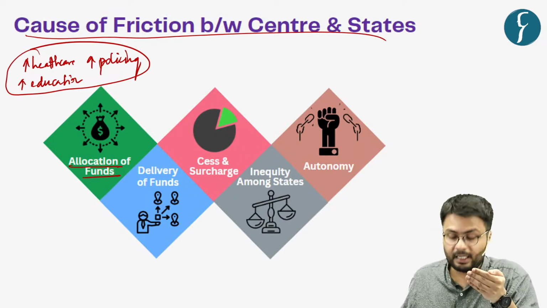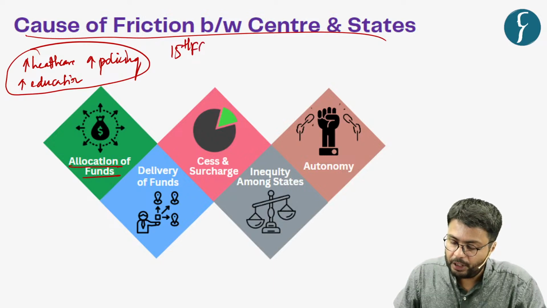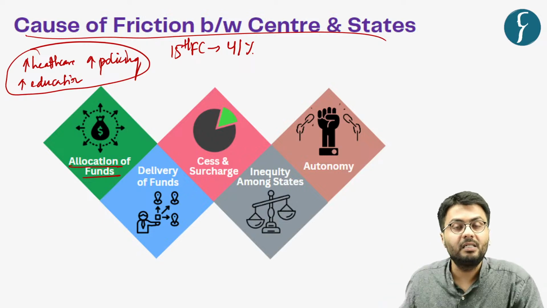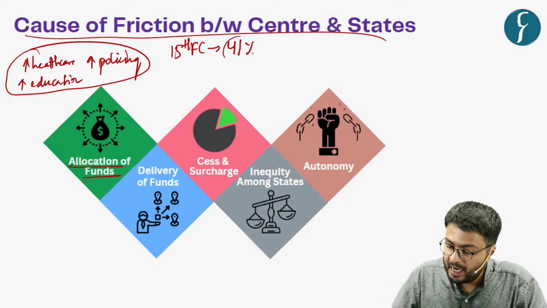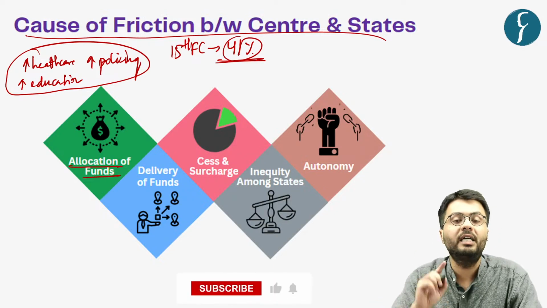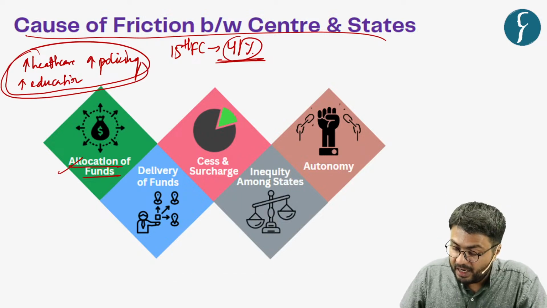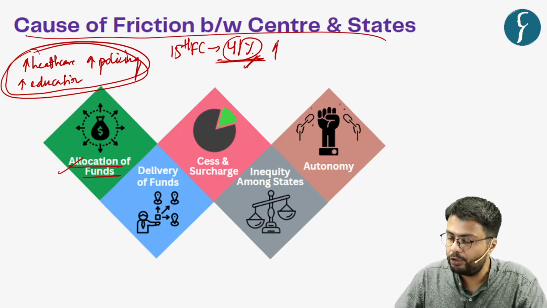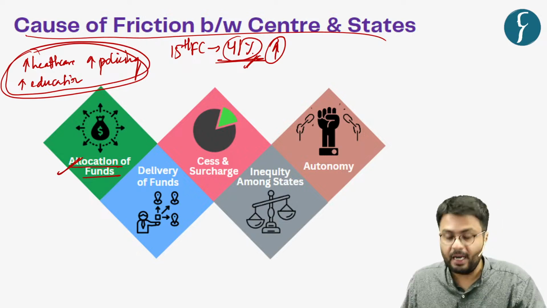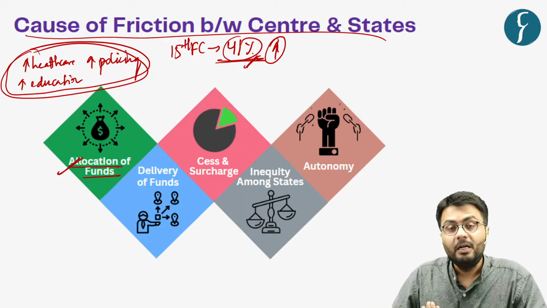So, to compensate the states, the last Finance Commission, which was the 15th Finance Commission, provided that out of total funds that the central government has, the central government should devolve 41% of these funds to all the states combined. But the state governments are of the opinion, because of their increased responsibilities, that this allocation should be increased eventually.